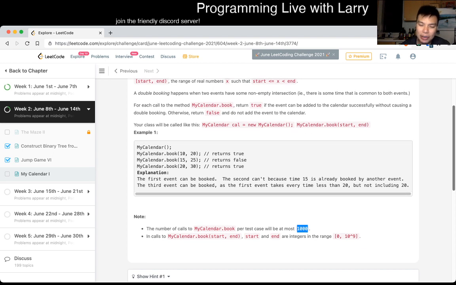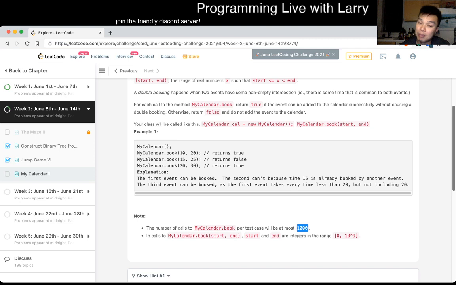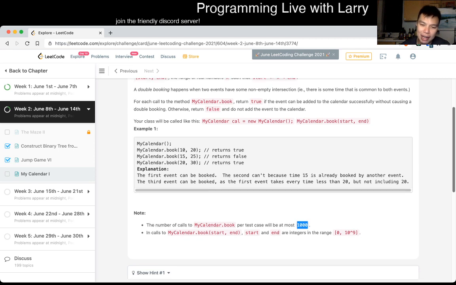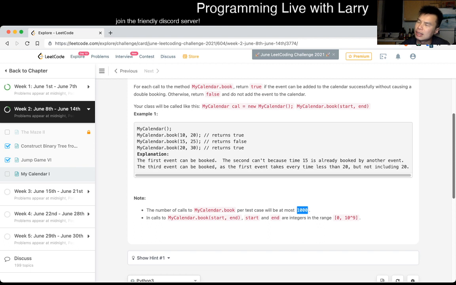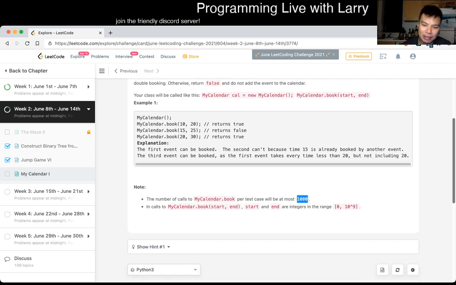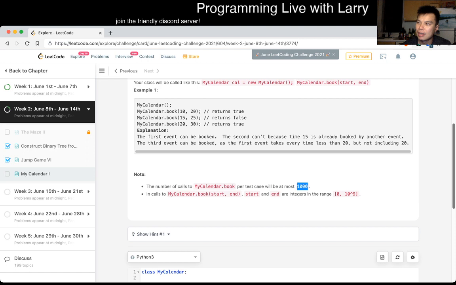There are a couple of other solutions. The one that I probably like is the scanline algorithm-ish, or prefix sum if you want to call it that, which is like dynamic programming. So how do you do prefix sum?